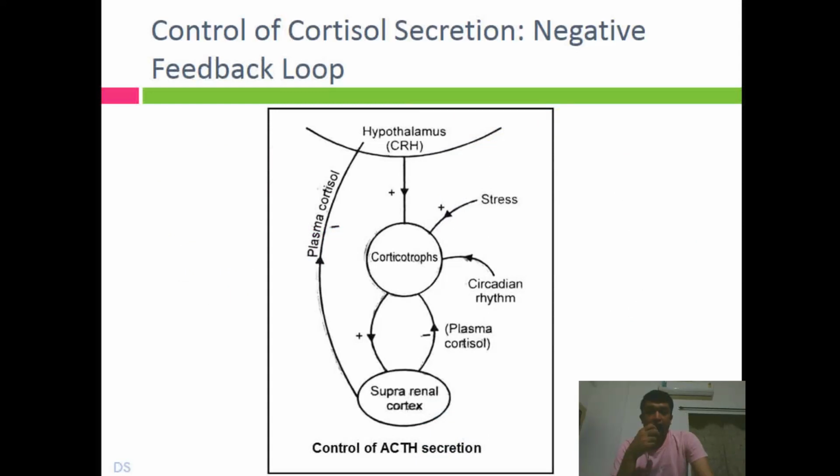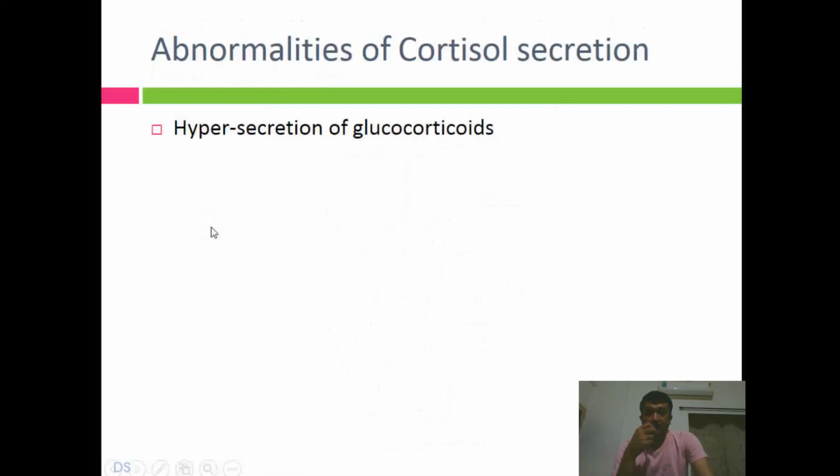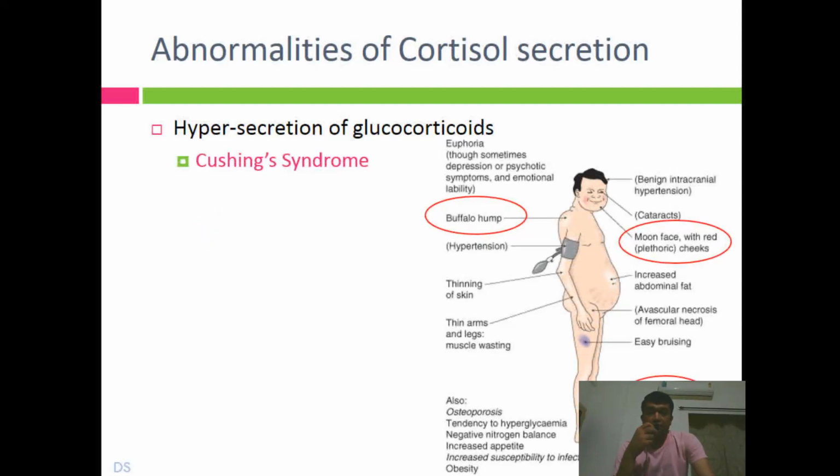Okay, the same thing is being explained again. You can see that plasma cortisol level can give a message to the anterior pituitary gland as well as to the hypothalamus. As we know, if cortisol levels are normal, then definitely it will lead to a normal action, but if there is an abnormality, either hyper or hypo, then it could lead to some disease. So hypersecretion of glucocorticoid is referred to as Cushing's syndrome, that means there will be metabolic defects.